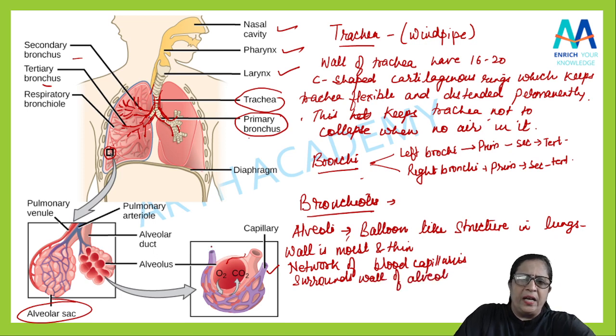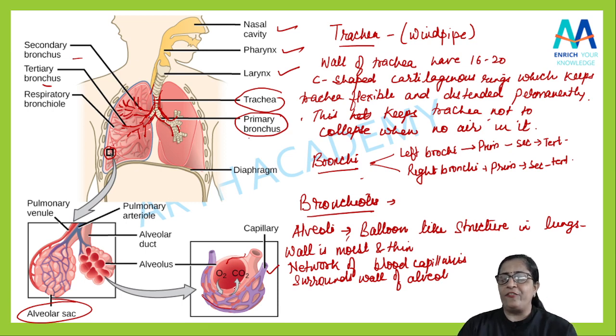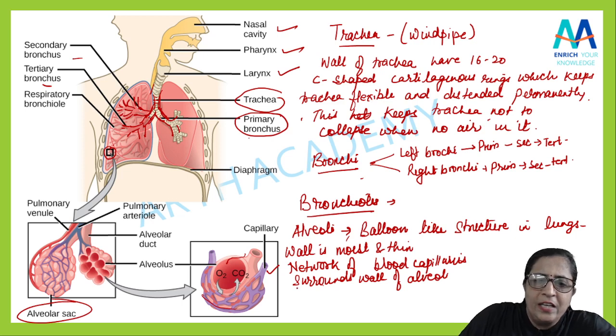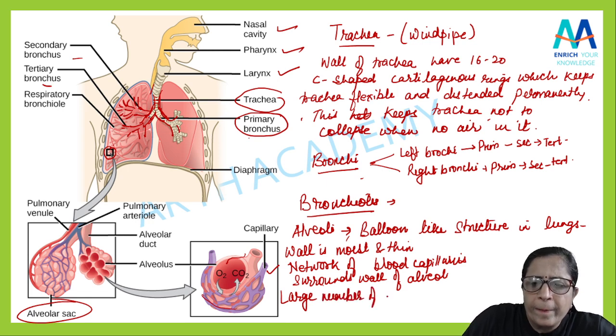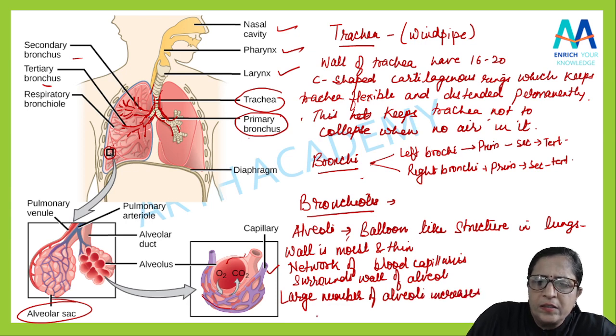जैसे मैंने आपको यहाँ पे दिखाया है, this is the alveolus, और ये आपका capillaries है, which are surrounding and which is allowing the exchange of the gases. So the large number of alveoli, it increases what? It increases the surface area for the exchange of gases. This is a very important point. You can write it down. Large number of alveoli increases surface area for gaseous exchange.